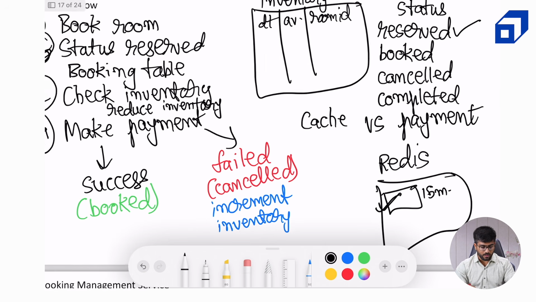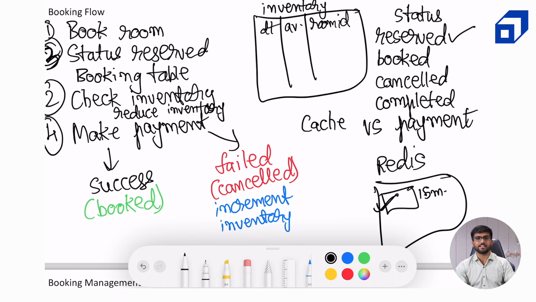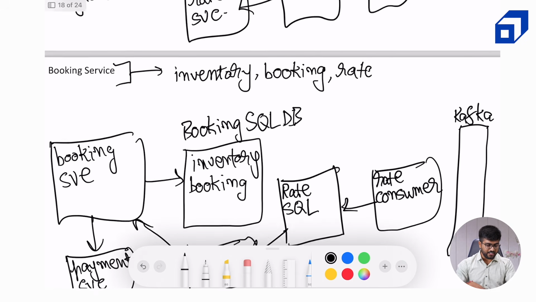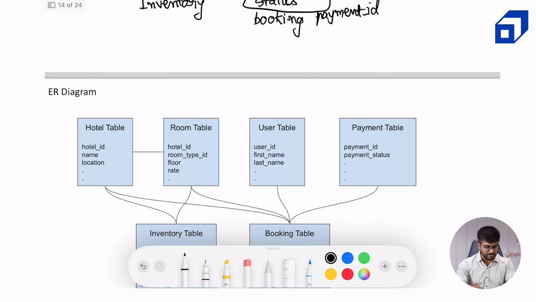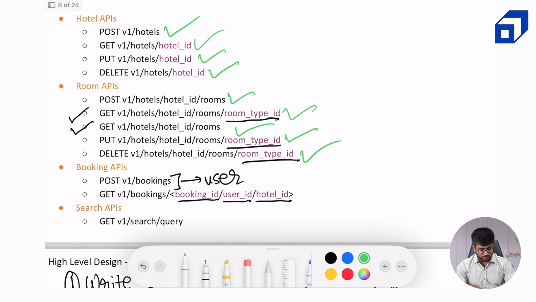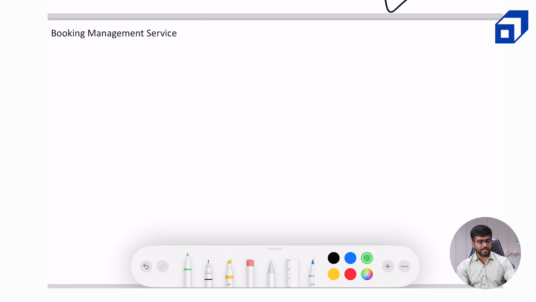Okay, so now we have covered the booking flow, how we will affect the inventory, when the inventory will be decremented, when the inventory will be incremented in case of cancellations, and how the payment service affects our booking tables and the booking status. Now if we revisit the APIs, we have covered a part of them. Let's mark them completed. We have fetched the hotel details, we have fetched the room details as well. We have created the booking as well, and we have also implemented our search API. Now the only API we are left to implement is the get APIs for our bookings.